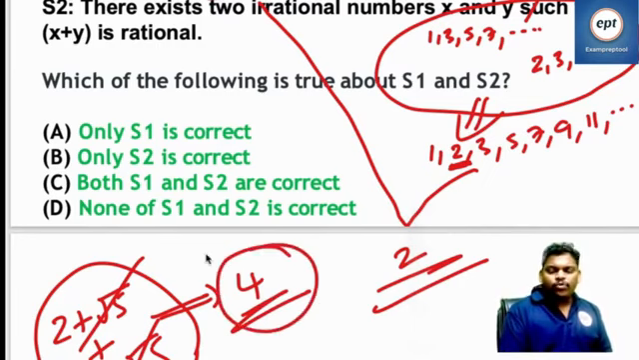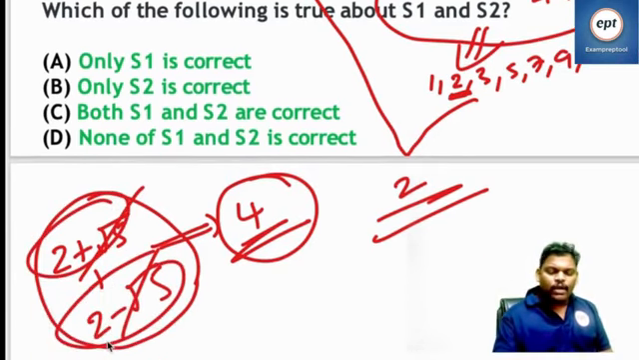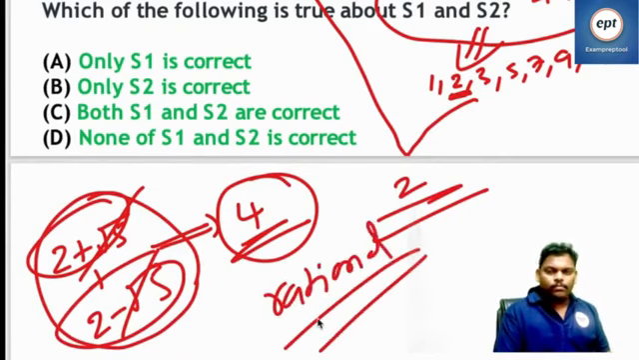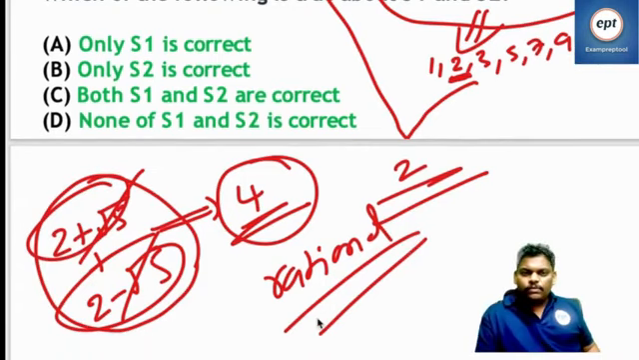Two irrational numbers, if you add, the result becomes rational. There may be many examples, Gaurav. One example I have given.